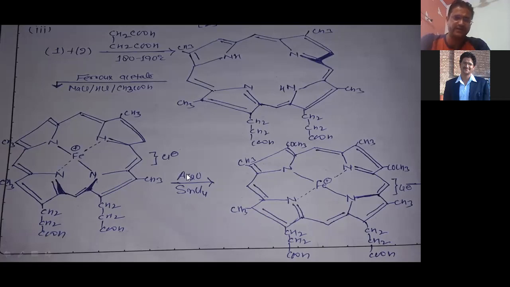And when we react that with acid anhydride in presence of SnCl2, then in these 2 positions an acyl group will come, right? COCH3, and here also COCH3 will come, right? So now they convert into this type of complex compound.